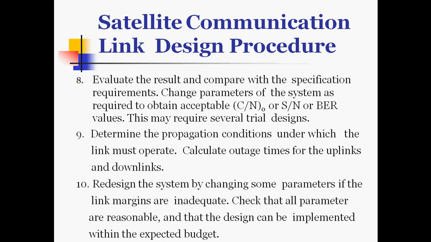Ninth step is to determine the propagation conditions under which the link must operate, and calculate outage times for the uplinks and downlinks. The last is to redesign the system by changing some parameters if the link margins are inadequate, and check that all parameters are reasonable and that the design can be implemented with the expected budget. In this way, with this design procedure, we can go for the design of satellite links.